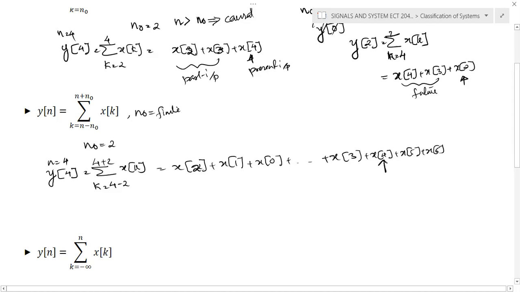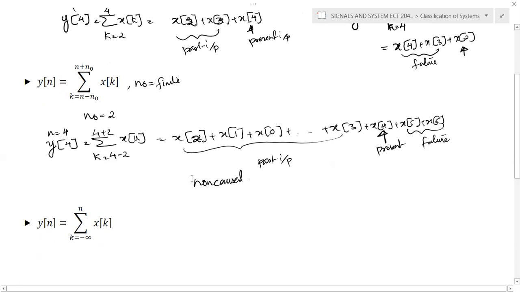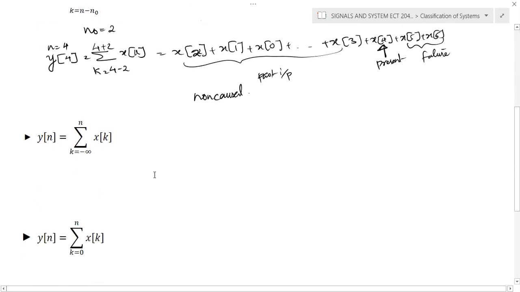The present input is x of 4, but these two values are future, and the remaining values are past inputs. The system depends on future inputs, so we can conclude that the system is non-causal. System depends on the future value. That's why we can conclude that it's a non-causal system.